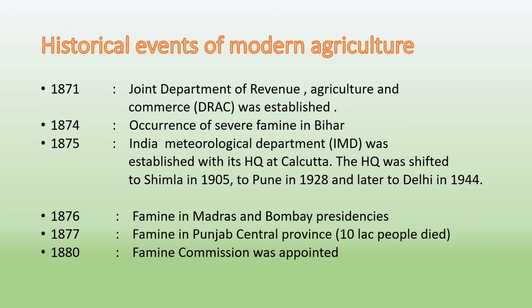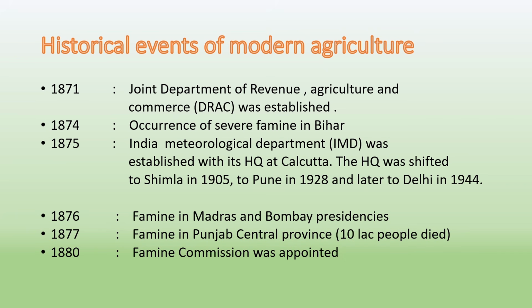In 1875, the India Meteorological Department, IMD, was established with its headquarters at Calcutta. The headquarters was shifted to Shimla in 1905, to Pune in 1928 and later to Delhi in 1944. In 1876, and Bombay Presidency.